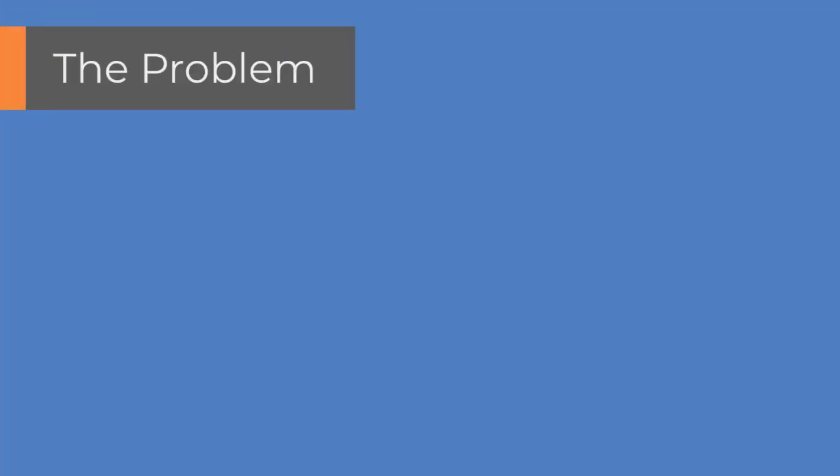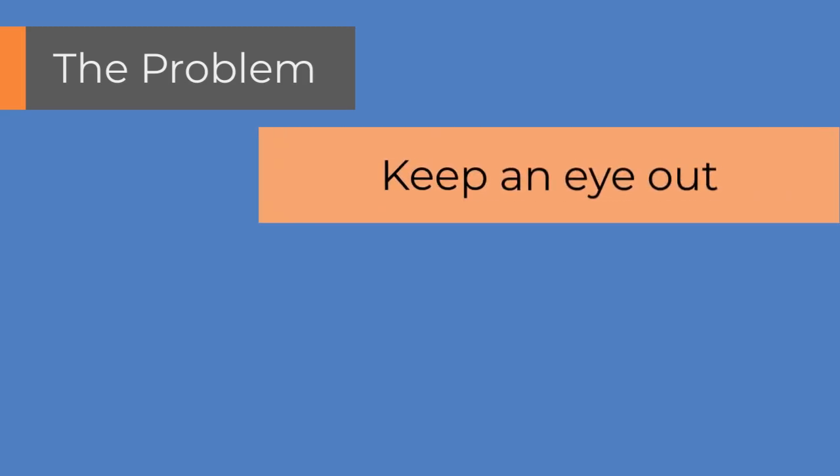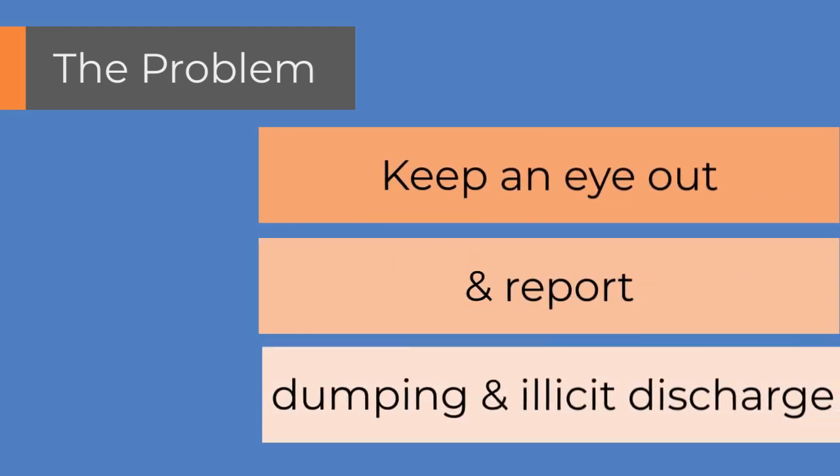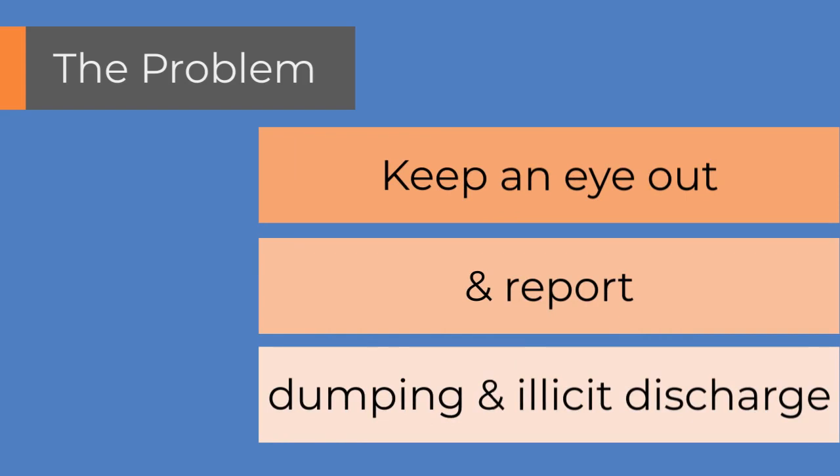Sometimes, members of the public dump chemicals or debris into storm sewers and roadside ditches because they don't realize that these systems connect to rivers, lakes, and streams. You can help to prevent water pollution by keeping an eye out for and reporting illegal dumping and illicit discharges in your community.